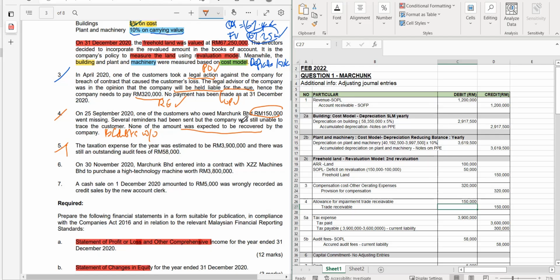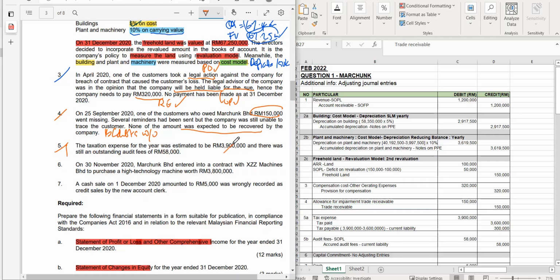If you are informed that 150,000 is the amount not expected to be collectible. However, let's say you are informed 70% of the amount was expected to be unrecovered. Then what you debit and credit here is not 150,000, it should be 150,000 times 70%. But here, there is no information, so you assume the amount was 150,000. So this one will be adjusted against our allowance for impairment in the current asset. Trade receivable also will be deducted with that. Bad debts written off.